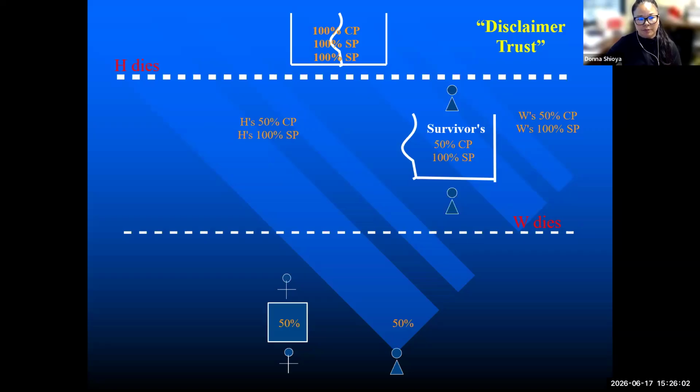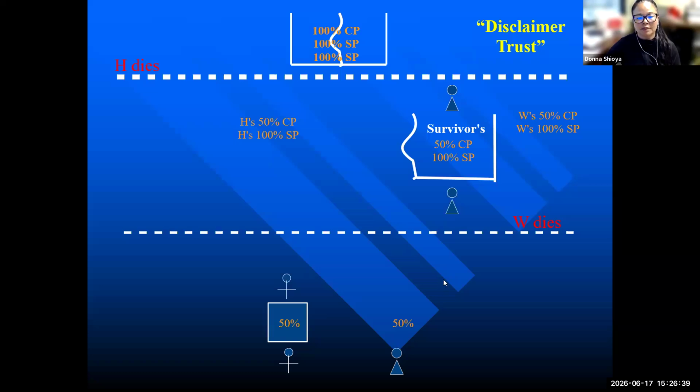Upon the death of the first spouse, we still have the same separation or identification of, in this sample, for example, if husband dies first, husband's 50% of the community property and 100% of his separate property. And then we also have, in this situation, the wife is the survivor. We've got 50% of her community property and 100% of that separate property. So because the wife is the surviving spouse, those assets will then go into the survivor's trust, which again is an open box, and that trust remains amendable and revocable.